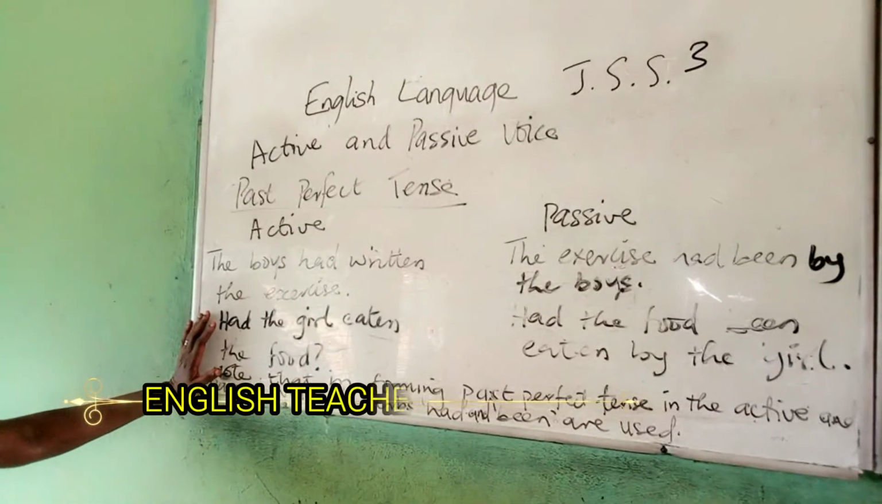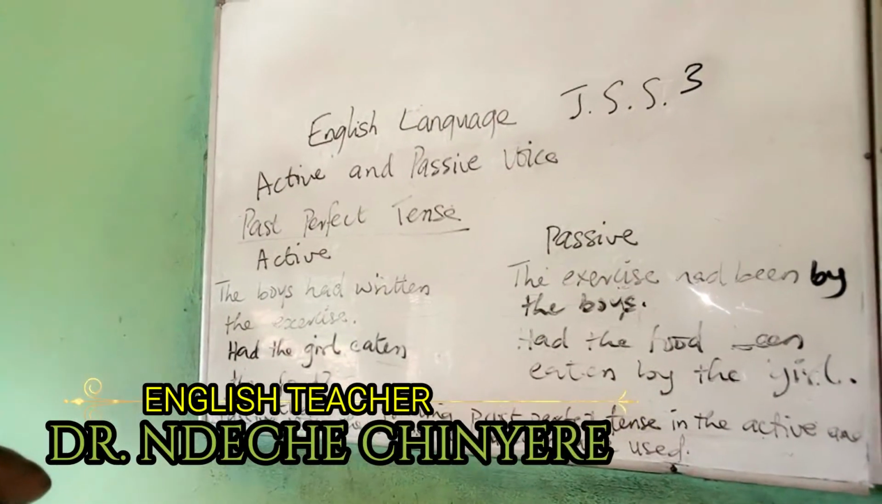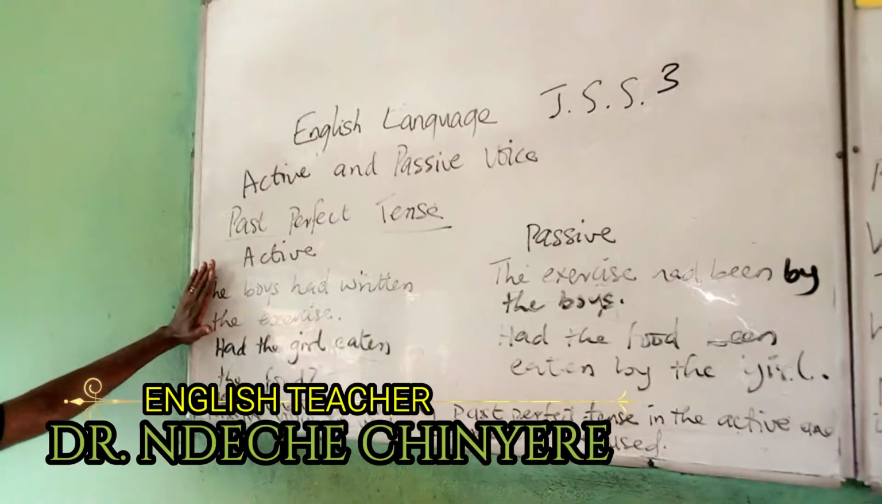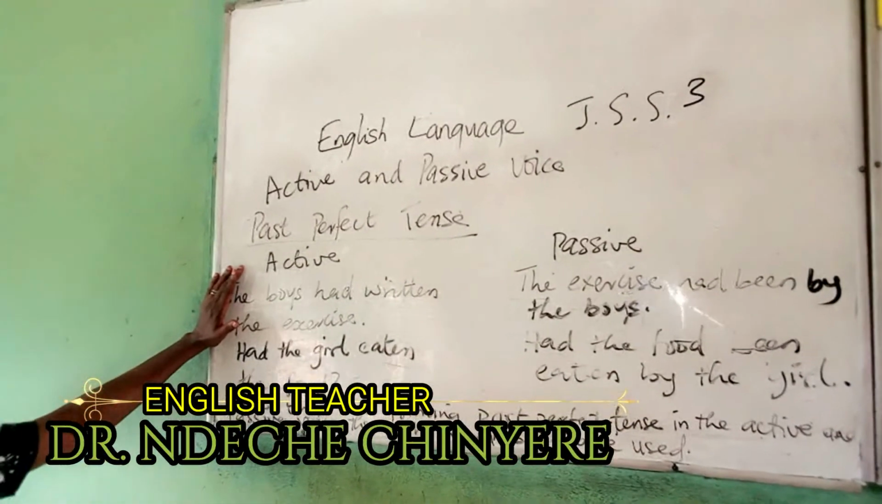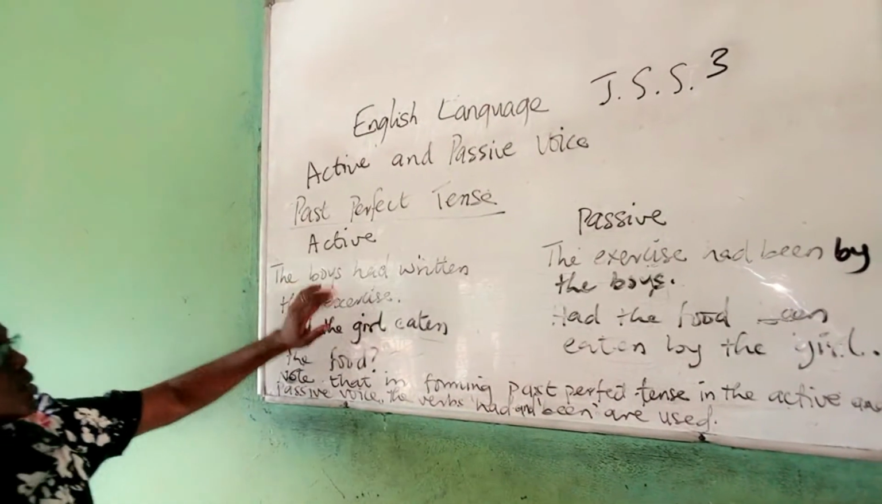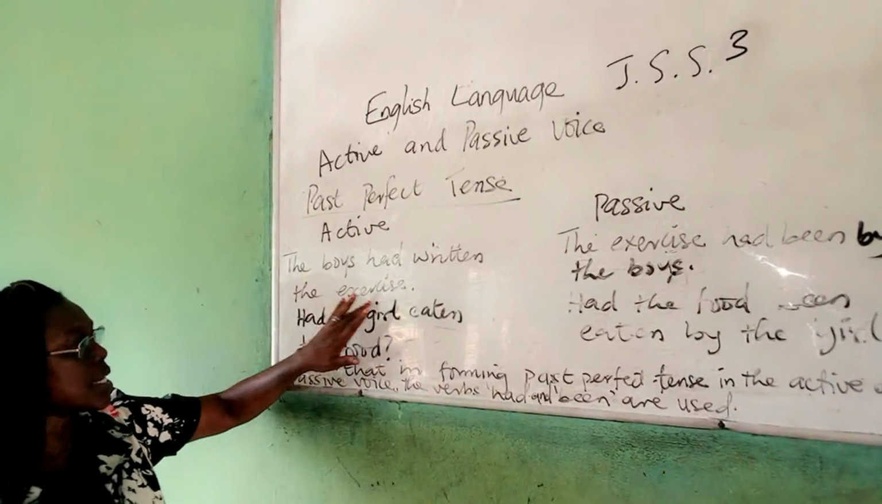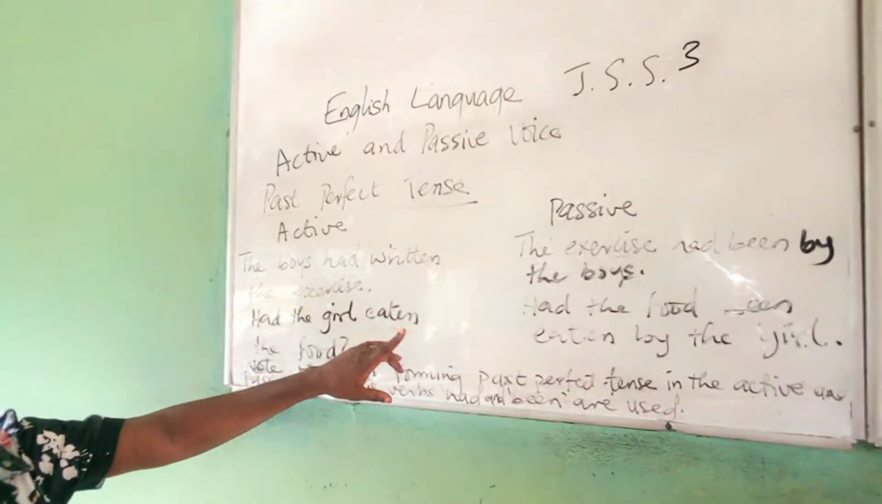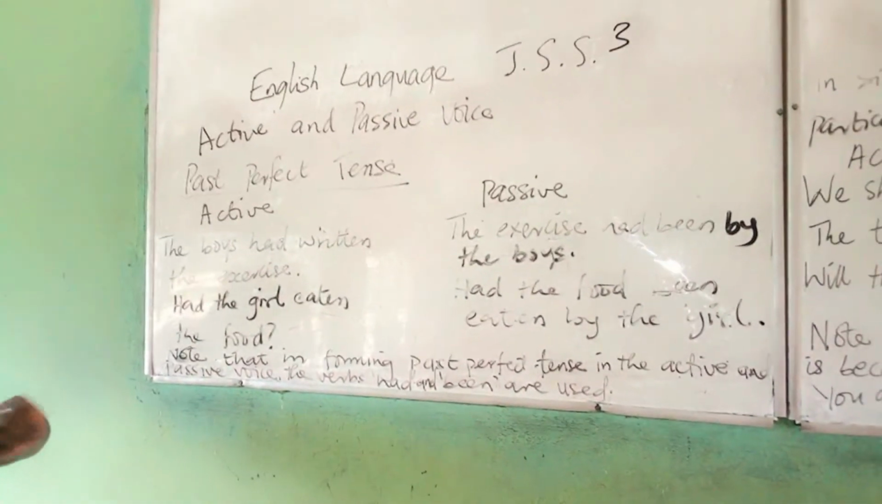We are at the conclusive stage. So we have done other tenses. We are now doing the past perfect tense, which is the last form of past tense. We have: the boys had written the exercise, active. The exercise had been written by the boys.